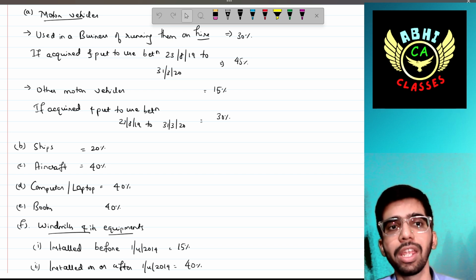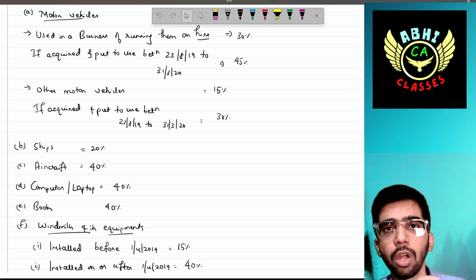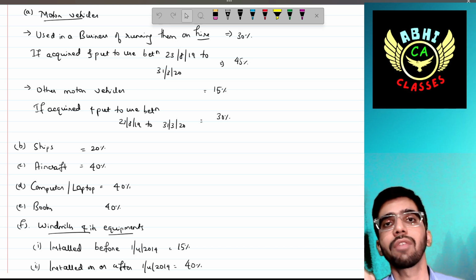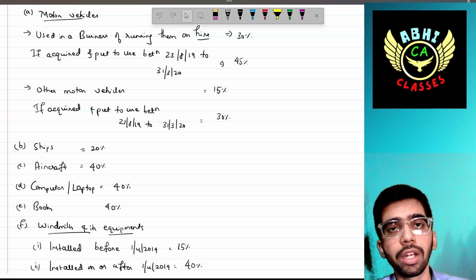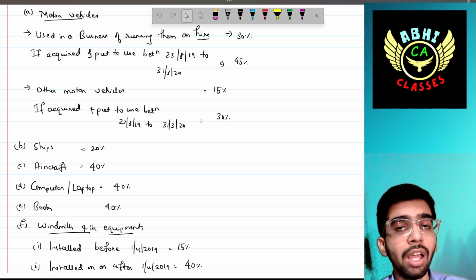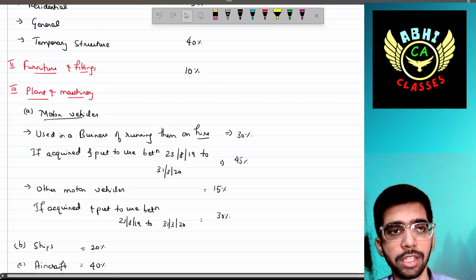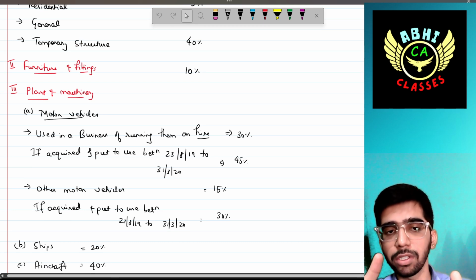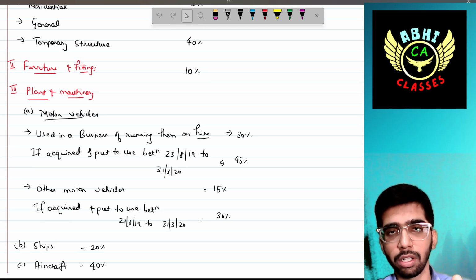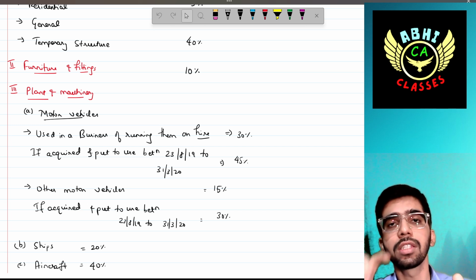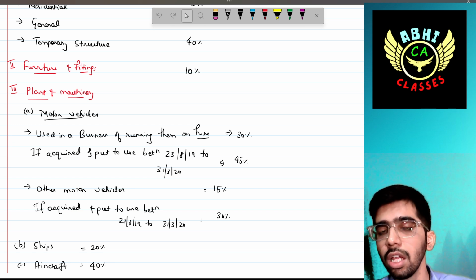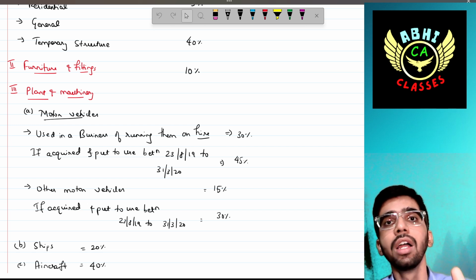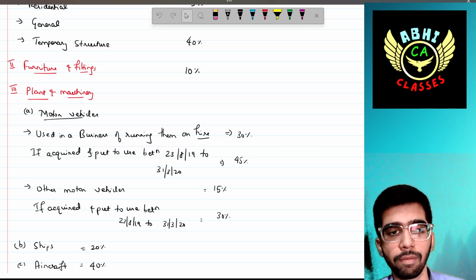If that motor vehicle is purchased during the period of 23rd August 2019 to 31st March 2020, then the depreciation rate would be 30%. Not only in this previous year, in the upcoming subsequent year also the depreciation rate would be 30%. I would once again revise. Motor vehicle, if you are having a hire purchase business, then the 30% normal. If that motor vehicle is purchased during 23rd August to 31st March 2020, then 45% will be the rate of depreciation.